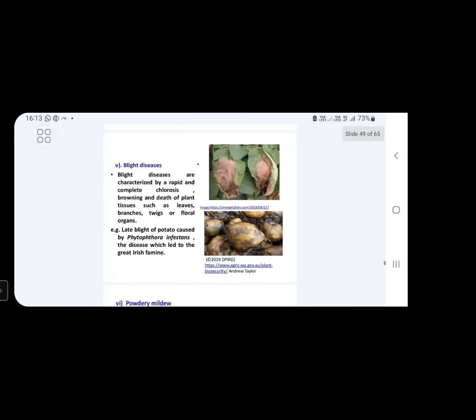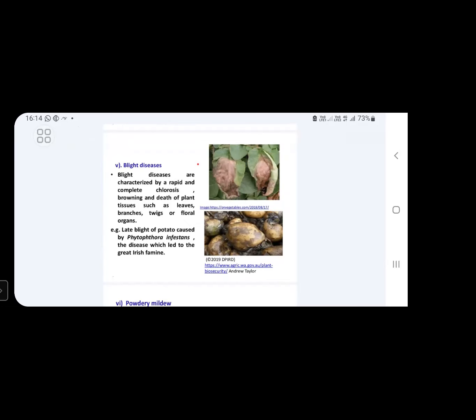Next, we will discuss blight diseases. Blight diseases are characterized by rapid and complete chlorosis. Rapid and complete chlorosis is one of the important symptoms of blight disease.